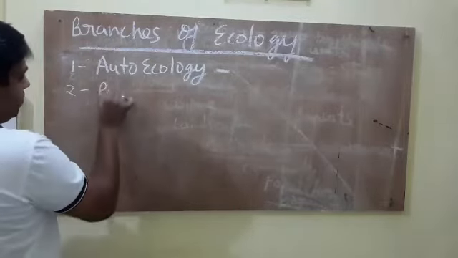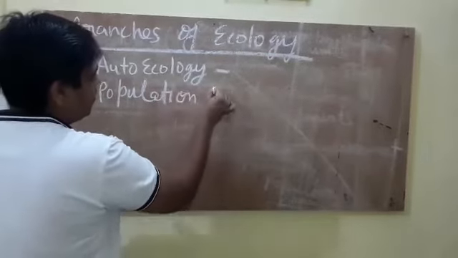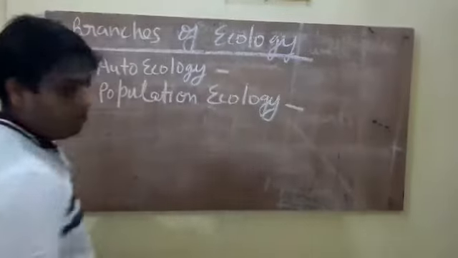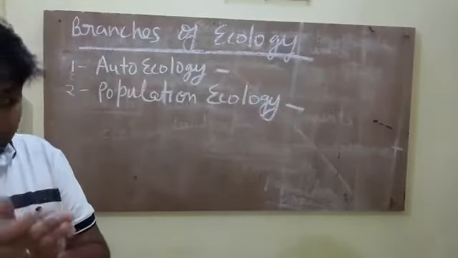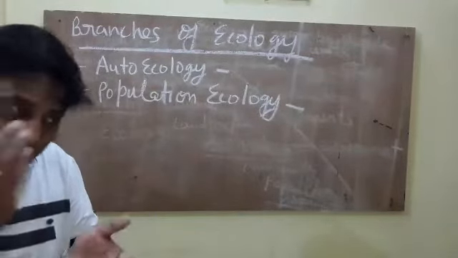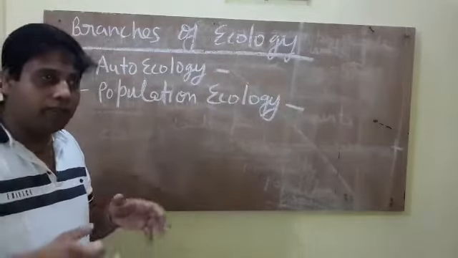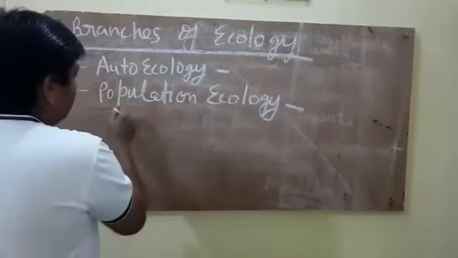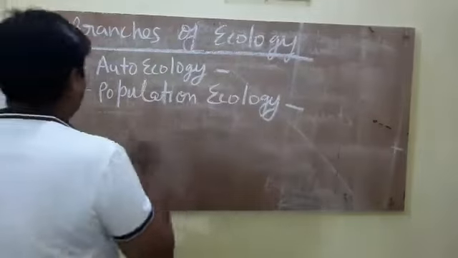population ecology. What is population ecology? It deals with the study of the reciprocal relationship between members of the same species and the environment. That means various organisms of a single species and their interaction. When we study individuals of a species, it is called population ecology.